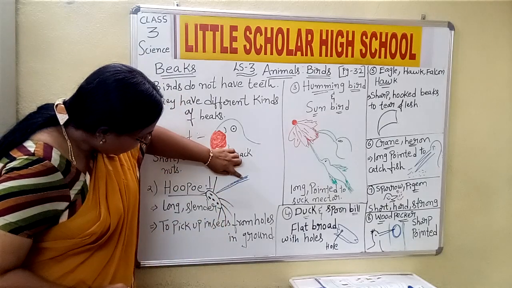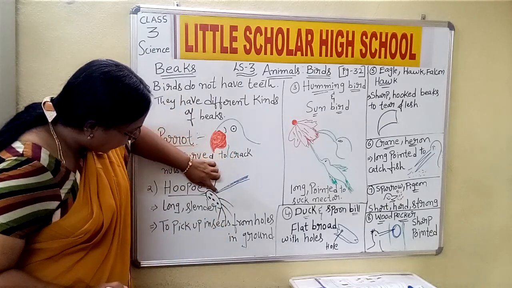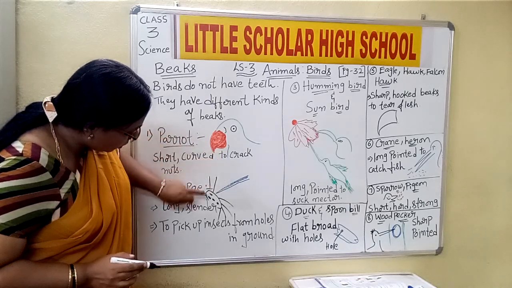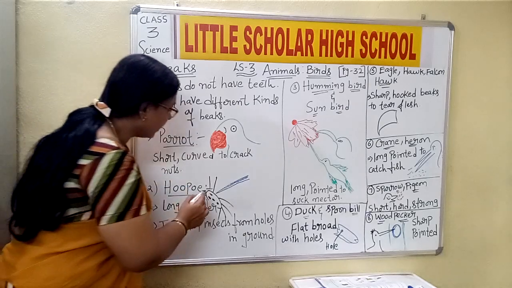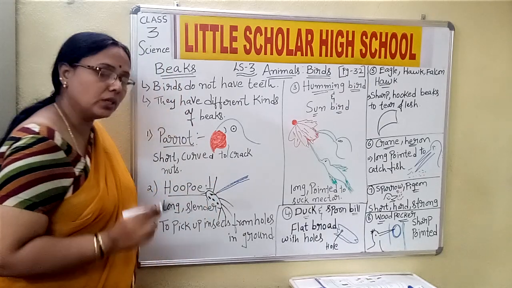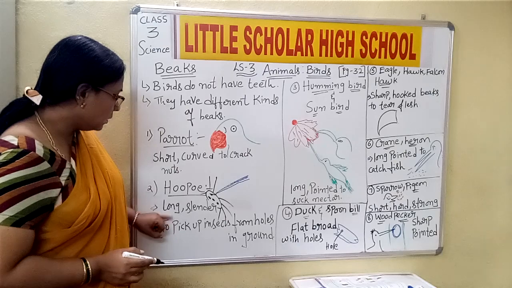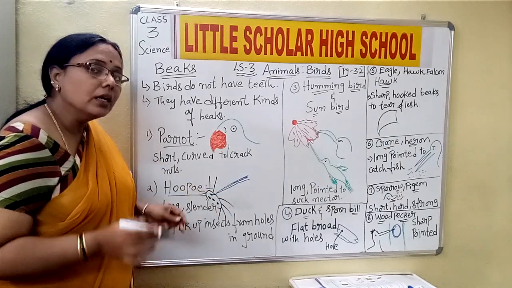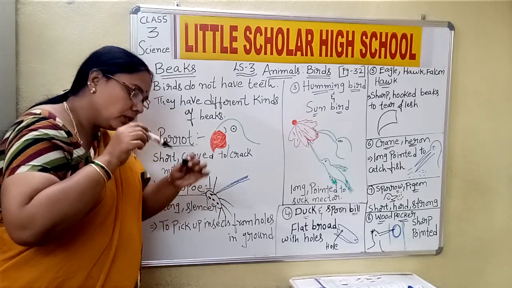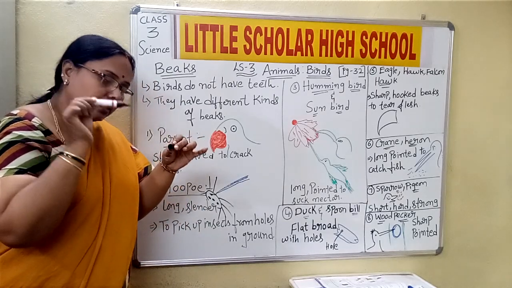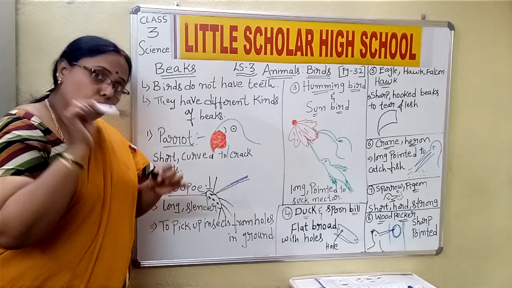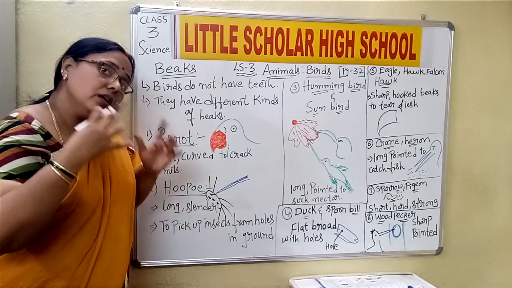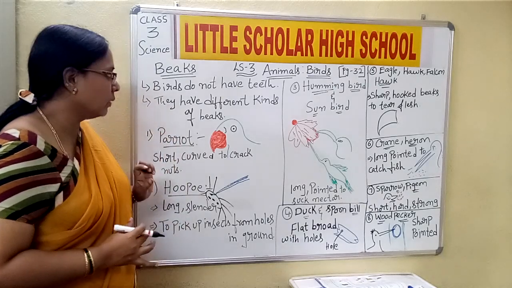so this beak has to penetrate or enter into this hole to pick up these insects and eat. Yes or no, children? That is the reason why the beak is long and slender. The reason is the beak has to enter the hole. The beak which is slender and thin has to enter the hole which is present in the ground so that it can take the insects from the ground. Okay, so this is the second one, children.